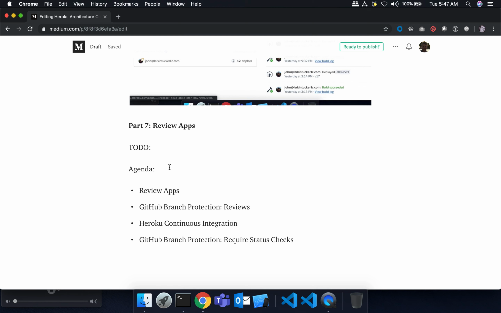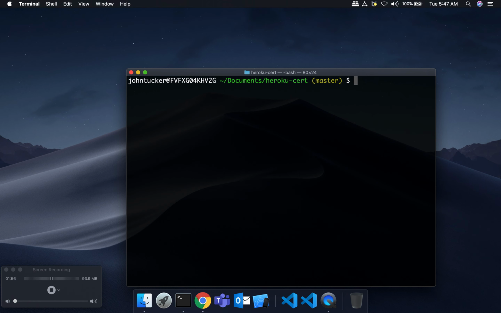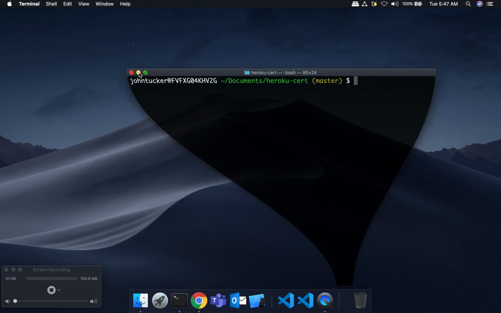And so to enable this workflow, we're going to use a feature called Review Apps, and we're going to talk about some pieces related to that. We're going to talk about protecting GitHub branches, Heroku continuous integration, and then another level of branch protection in GitHub. So we'll go ahead and get started. And let me close this down. Actually, this is the right folder. I'll leave this open for now.